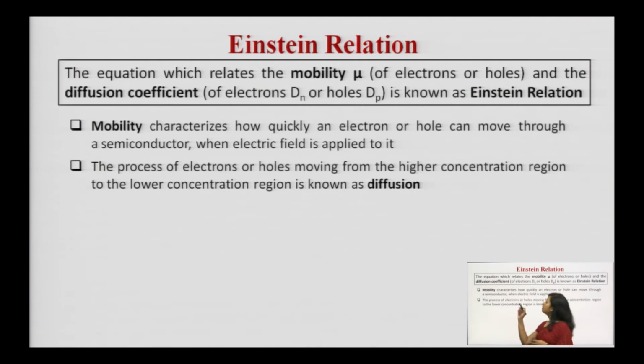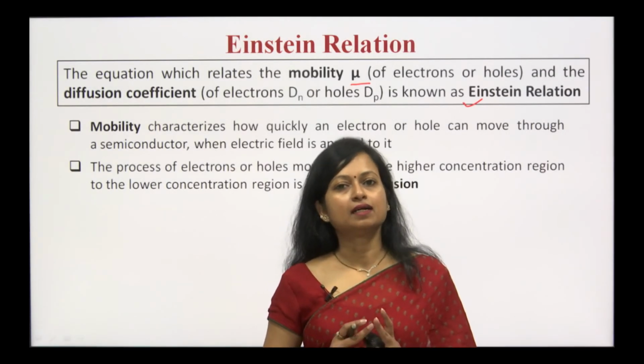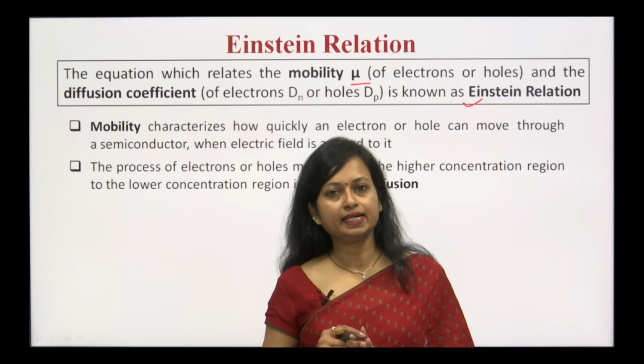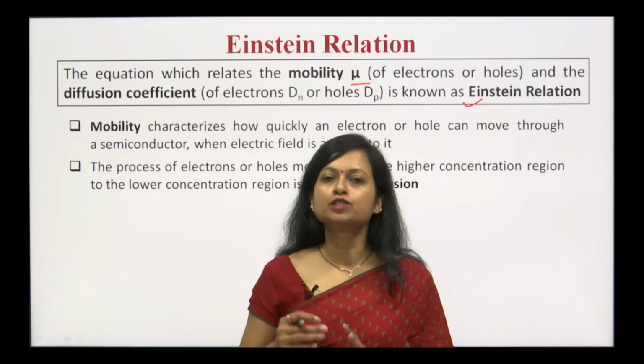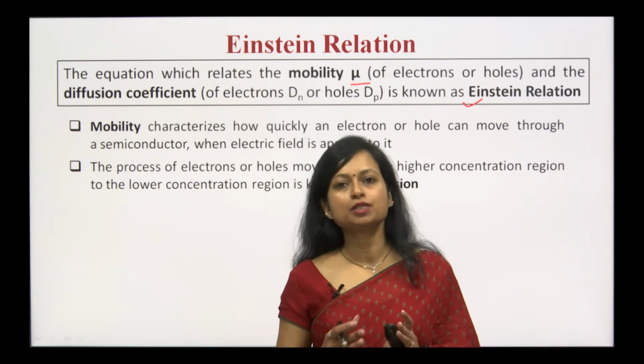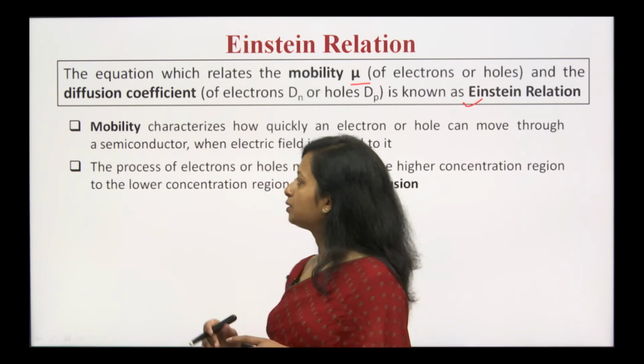So, the equation which relates the mobility mu of electrons or holes and the diffusion coefficient of electrons and holes is known as the Einstein relation. Means there are 2 parameters, 2 coefficients, one is the mobility, the other is the diffusion coefficient, and the equation which gives the relationship between these two is the Einstein relation.